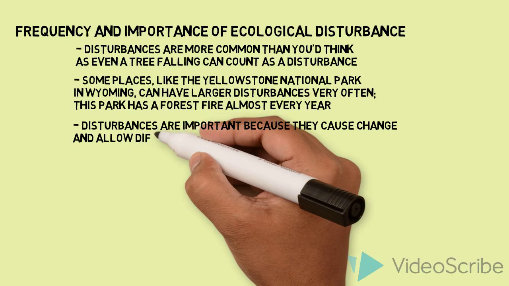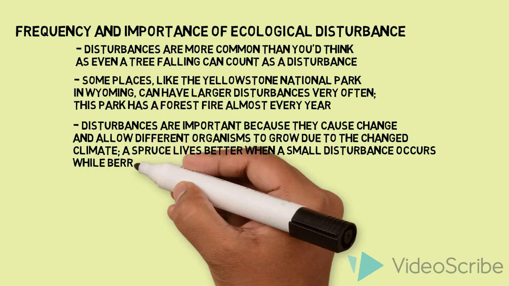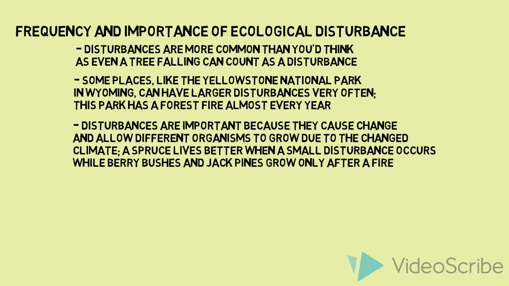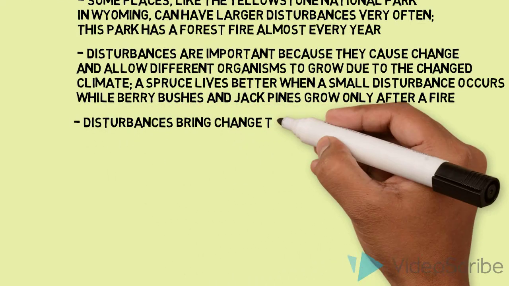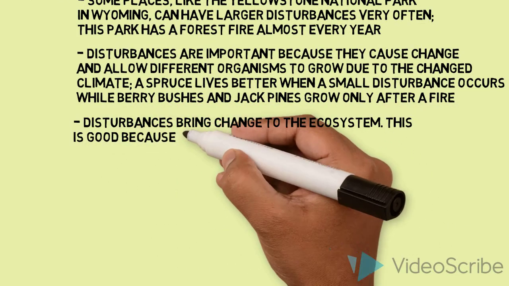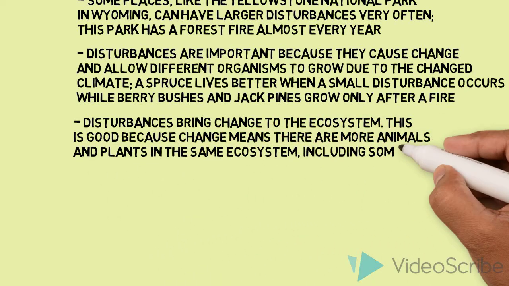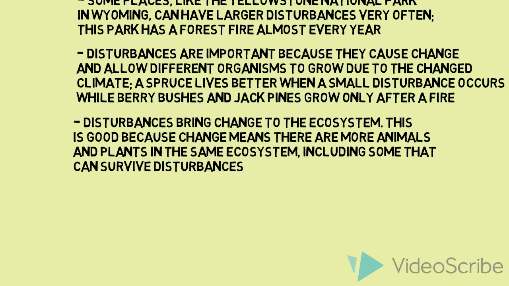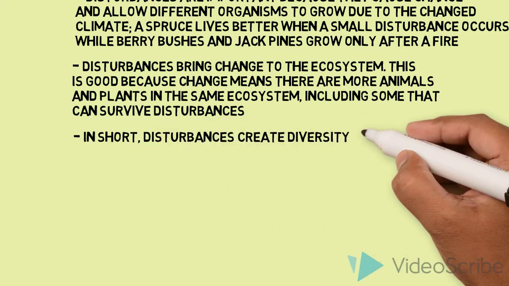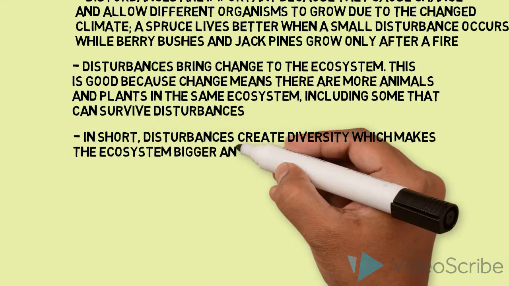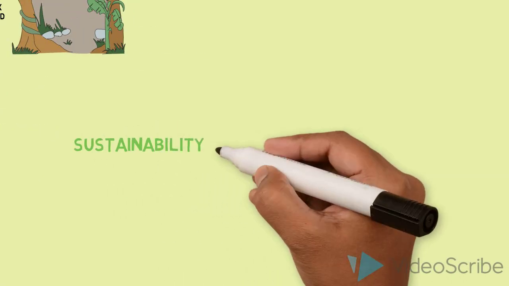Disturbances are important because they cause change and allow different organisms to grow due to the changed climate. For example, a spruce lives better when a small disturbance occurs, while jack pines only grow after a fire. Disturbances bring change to the ecosystem. This is good because change means there are more animals and plants in the same ecosystem, including some that can survive disturbances. In short, disturbances create diversity, which makes the ecosystem bigger and allows it to live longer.